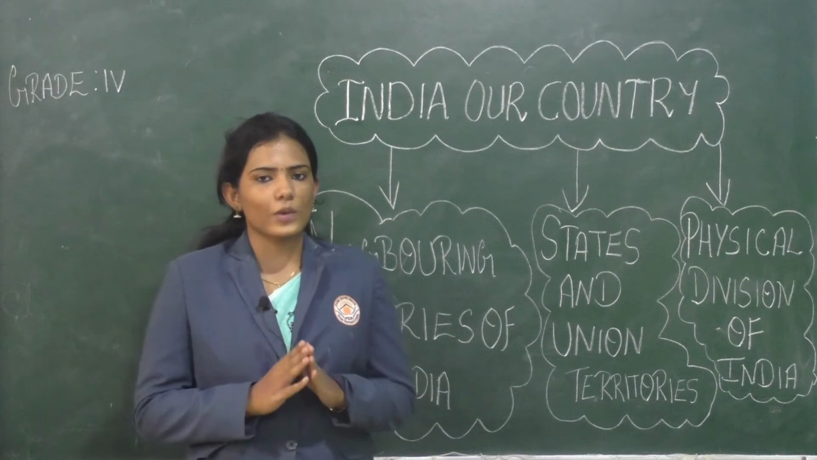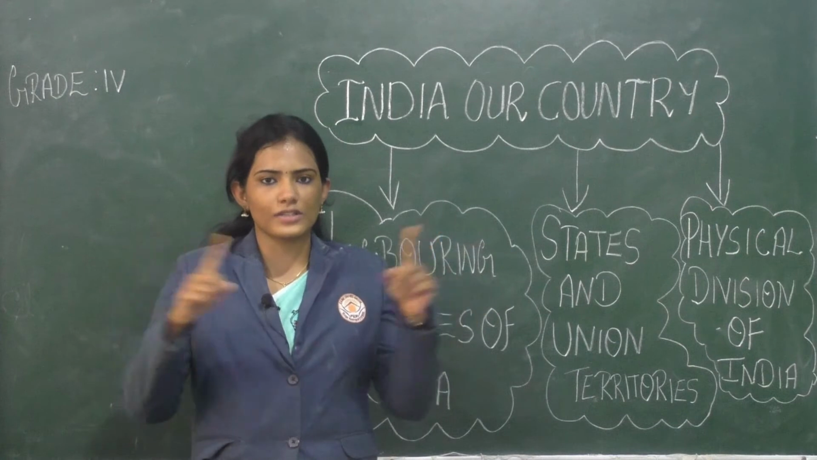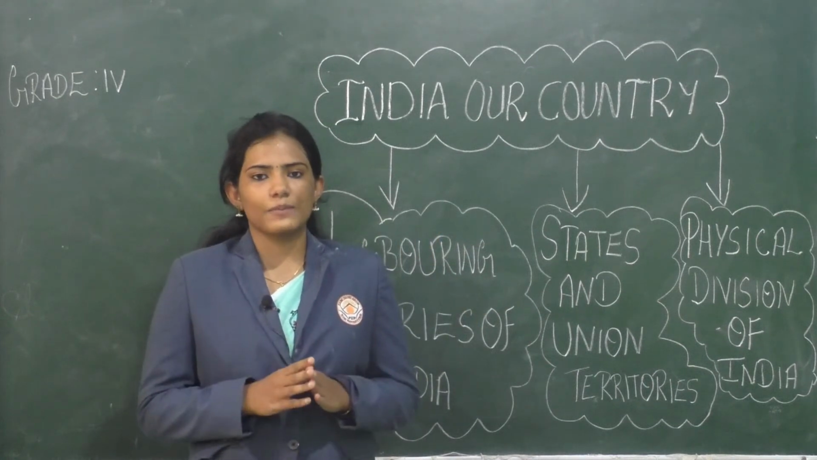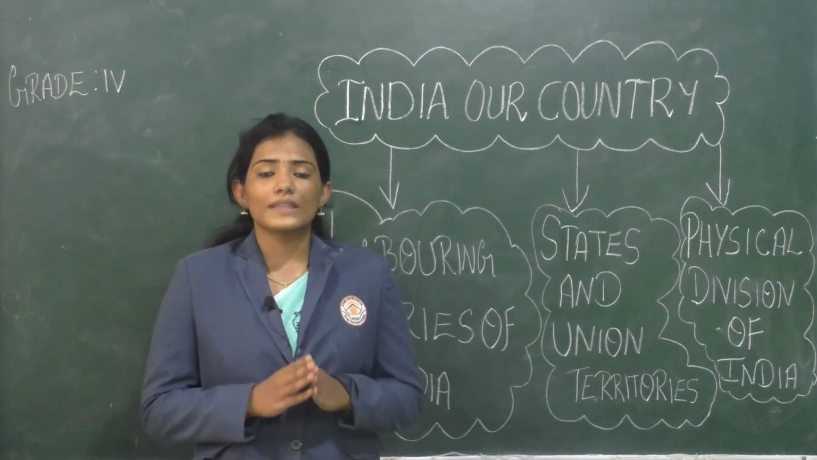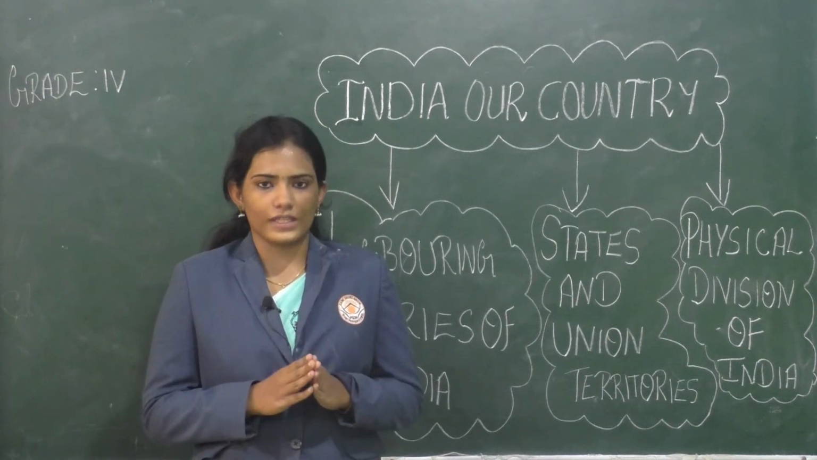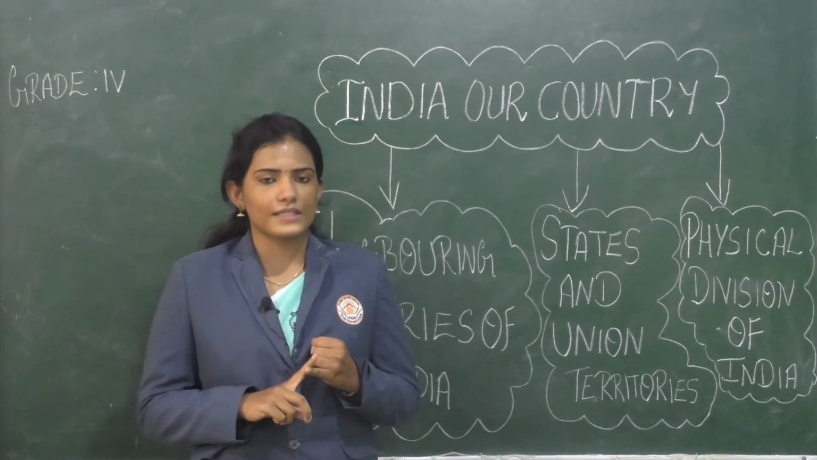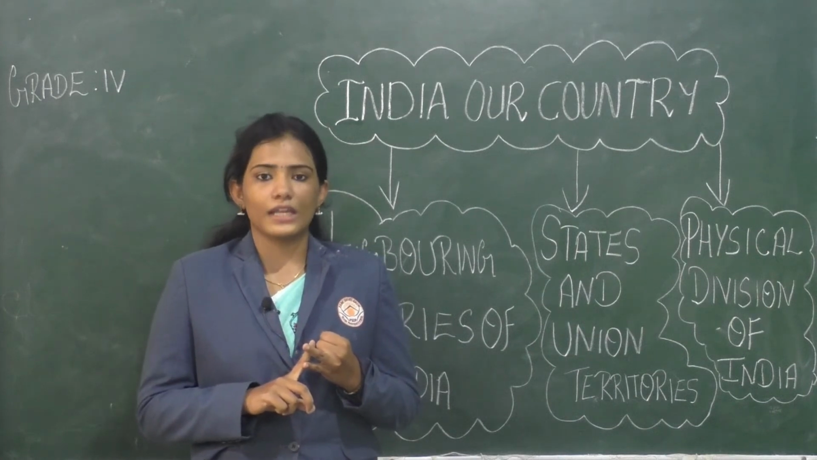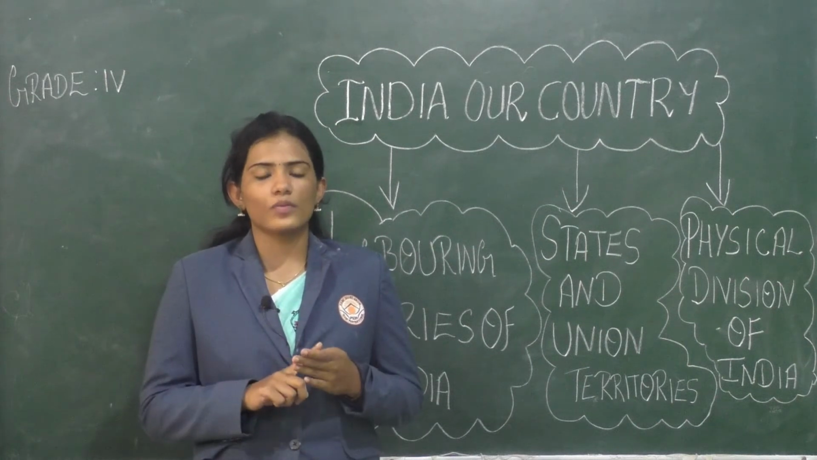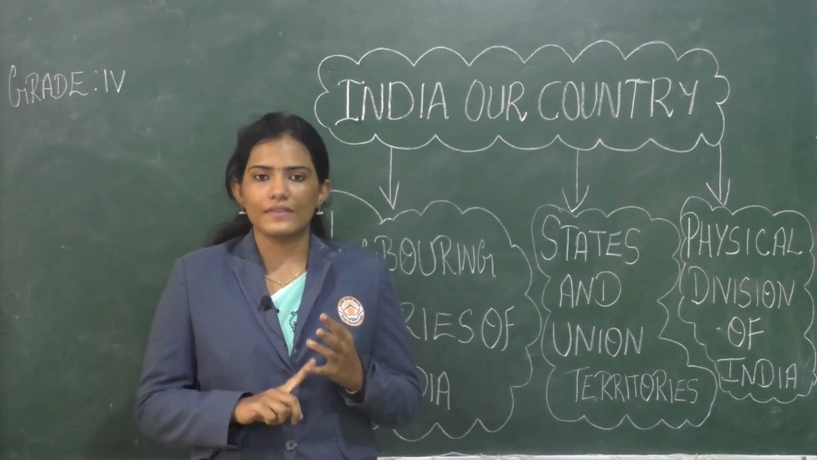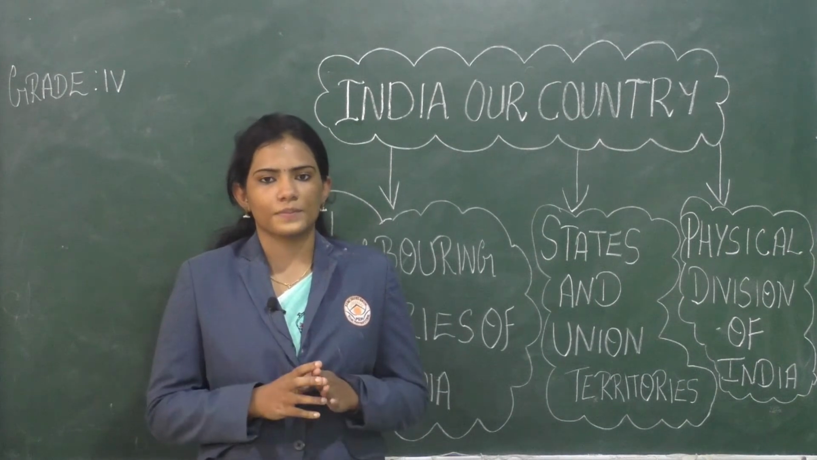Now I'll ask you a question. Like you all have neighbors at home, isn't it? You all have neighbors in your surroundings? Yes. In the same way, we also have neighboring countries of India. So there are 9 neighboring countries of India which are Afghanistan and Pakistan in northwest, China, Nepal and Bhutan in north, Bangladesh and Myanmar in east, and in south we have 2 countries, that is Maldives and Sri Lanka. So these are the 9 neighboring countries of India.